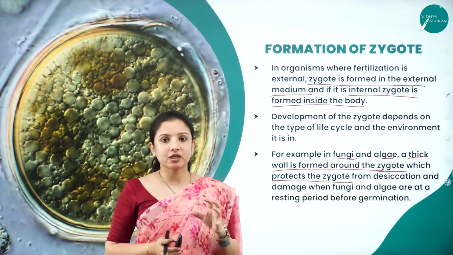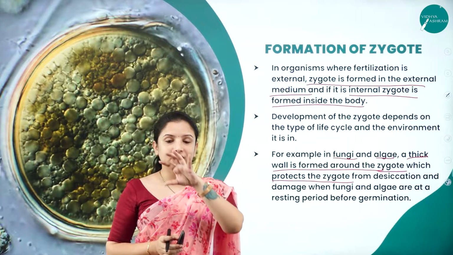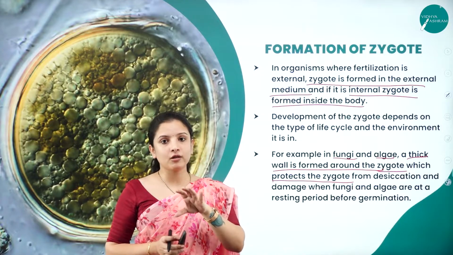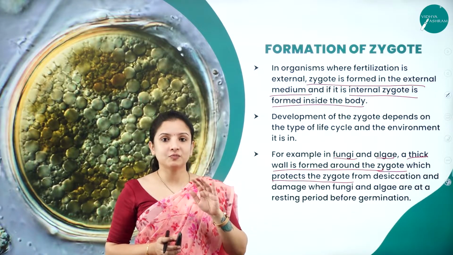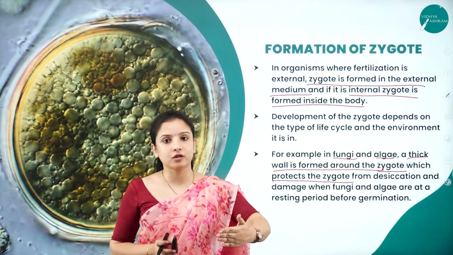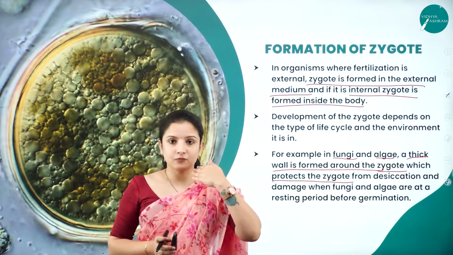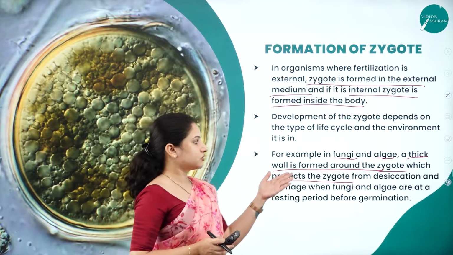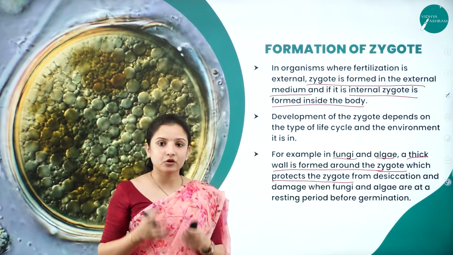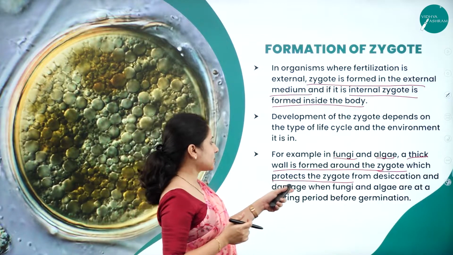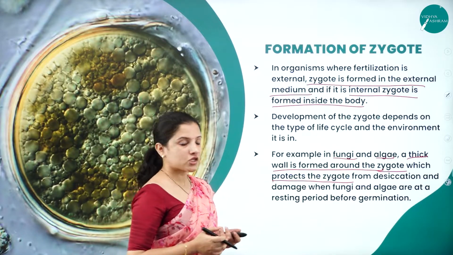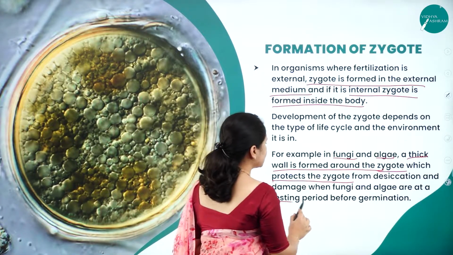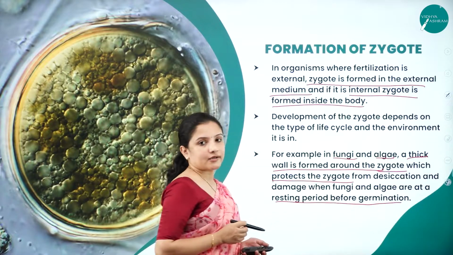So for that particular reason, the zygote gets covered with a very thick wall, which will prevent the loss of water. When loss of water is prevented, desiccation is also prevented. So it will protect the zygote from desiccation damage when the fungi and the algae are at a resting period, that is, when they are at a dormant stage.